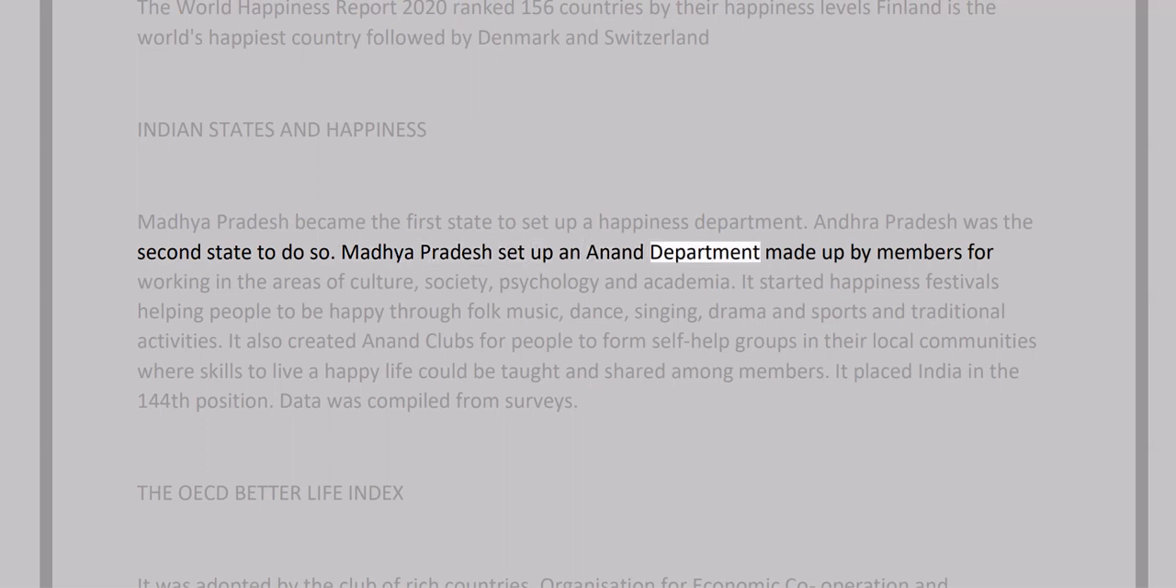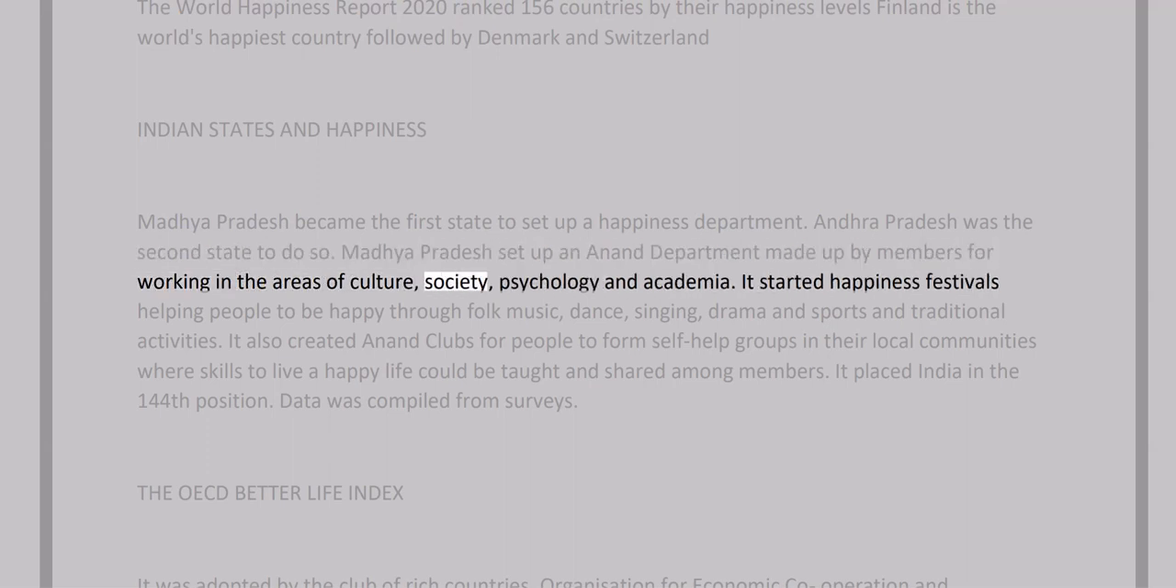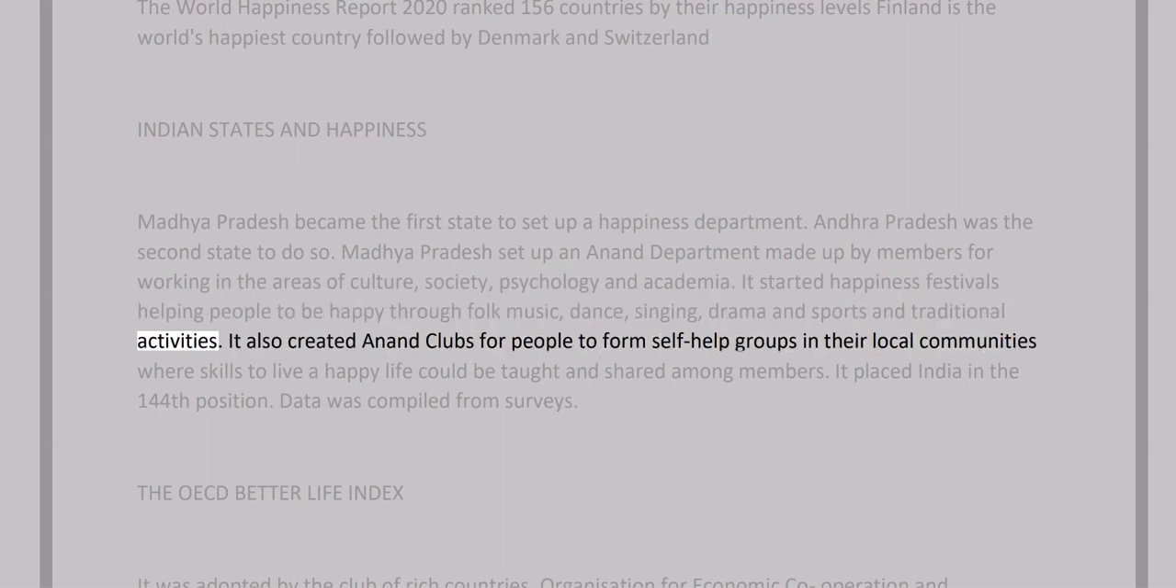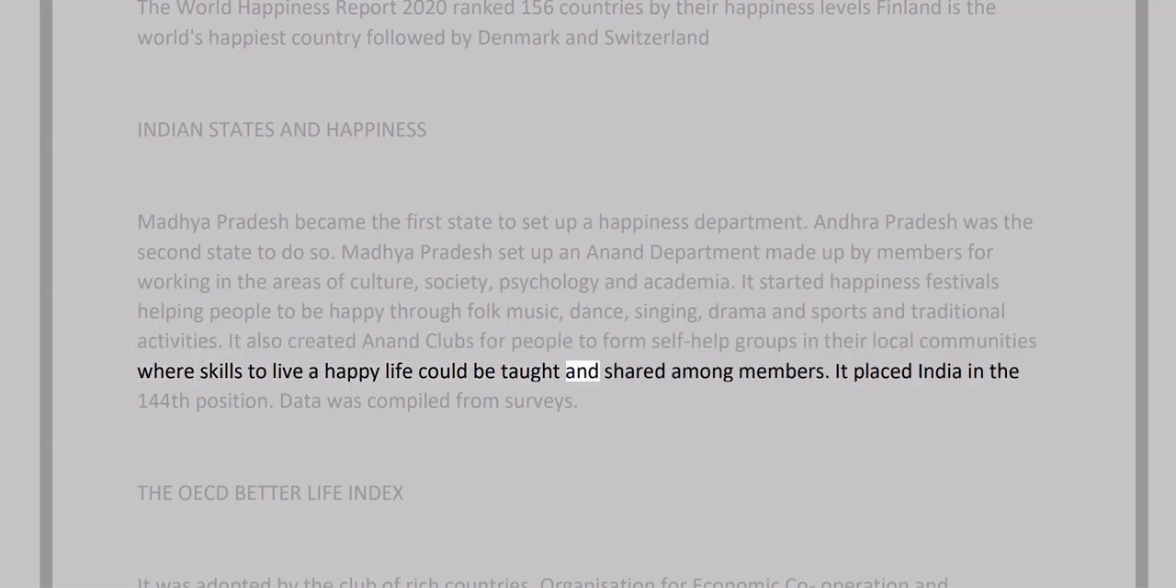Madhya Pradesh set up an Anand department made up of members working in the areas of culture, society, psychology and academia. It started happiness festivals helping people to be happy through folk music, dance, singing, drama, sports and traditional activities. It also created Anand clubs for people to form self-help groups in their local communities, where skills to live a happy life could be taught and shared among members.